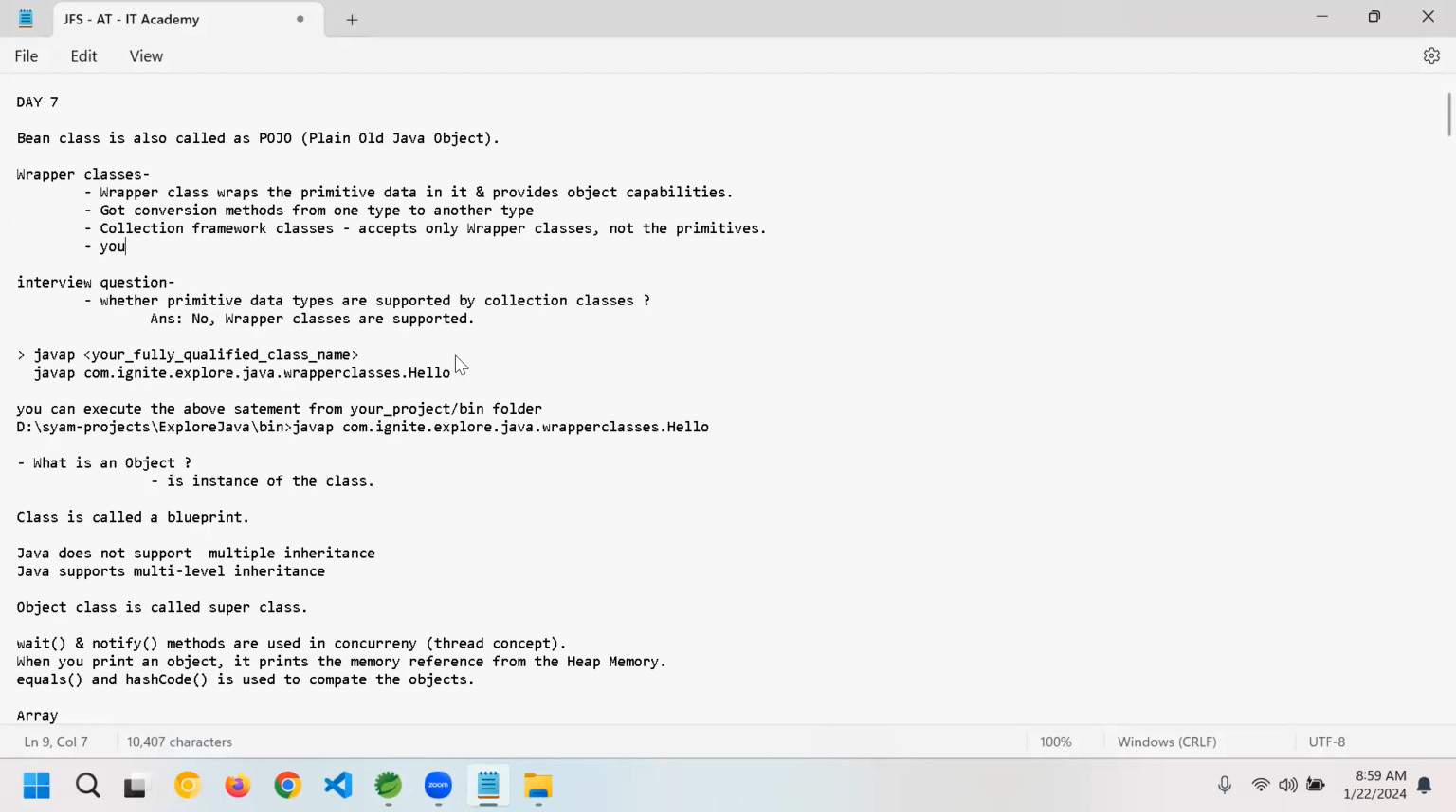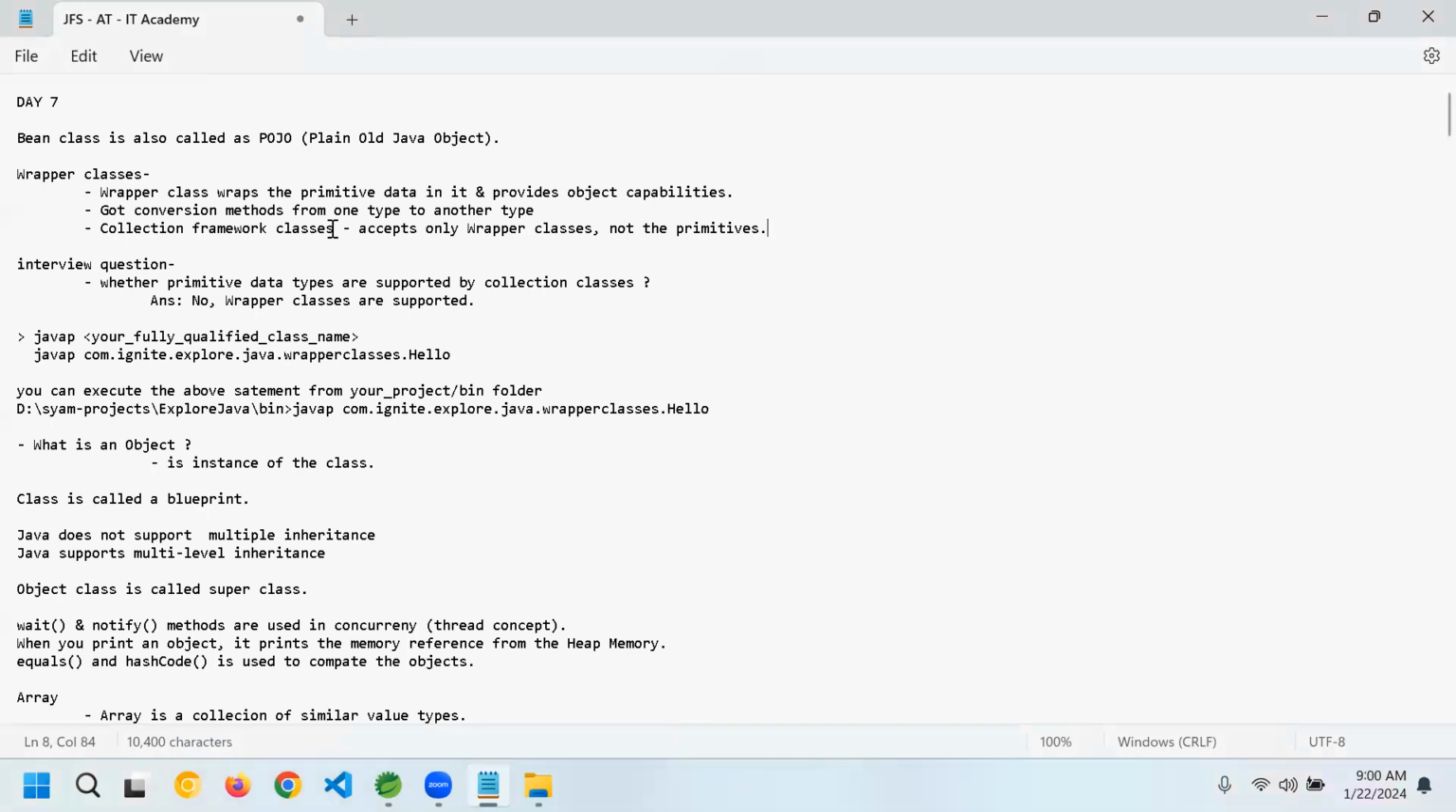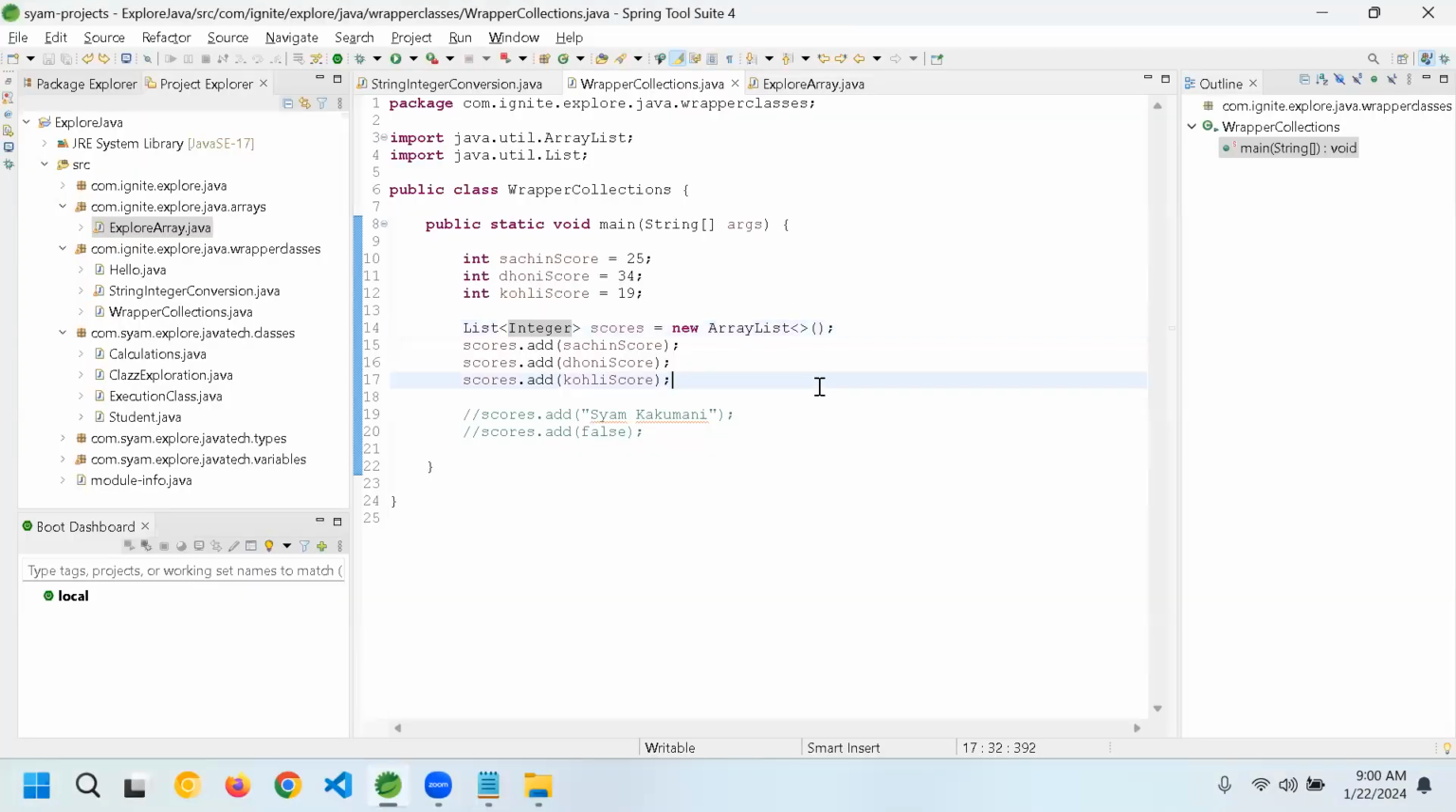So here I'll add a point: got conversion methods from one type to other type. Okay, I write it as no need of casting. Okay, so that's it, guys.